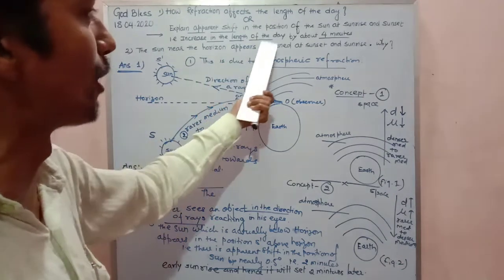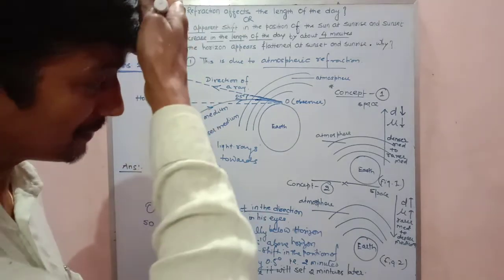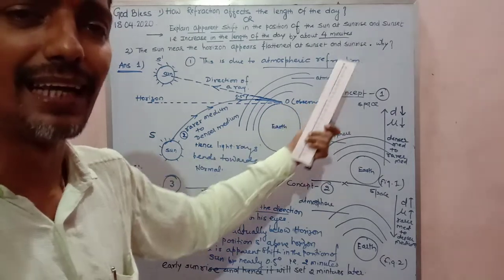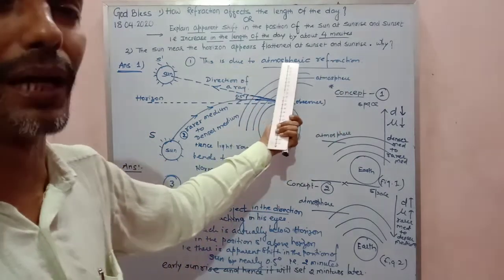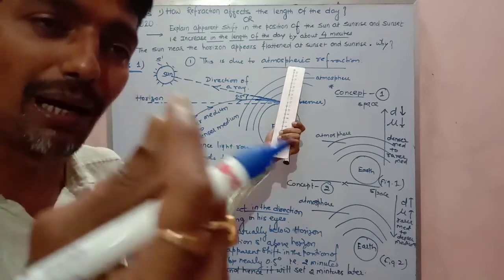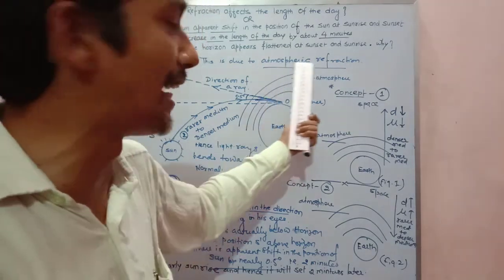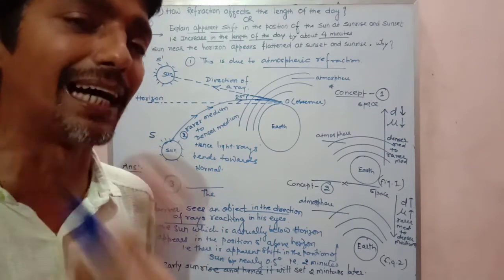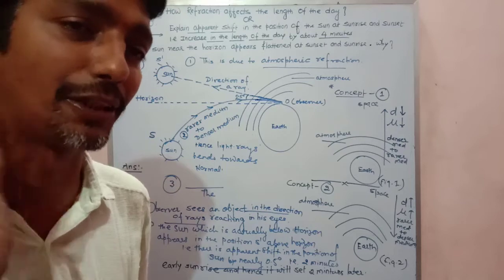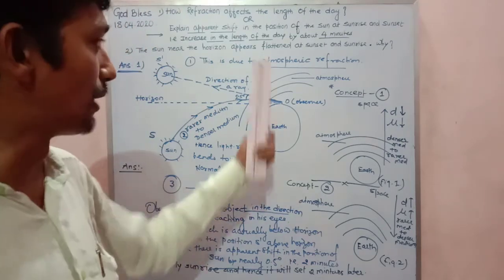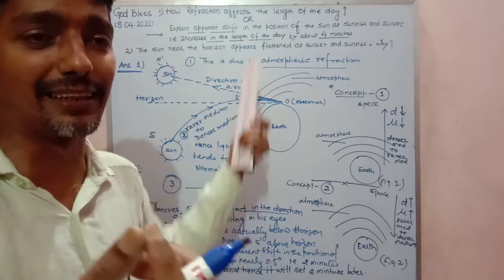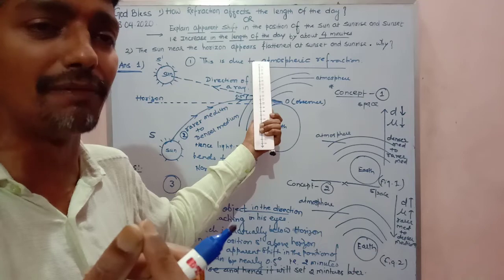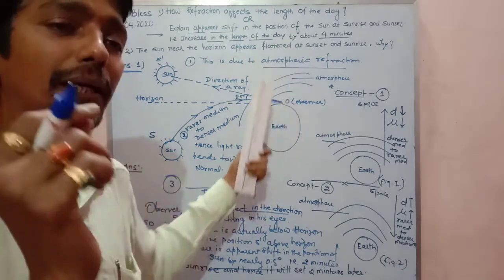Similarly, the second answer is also due to the same reason, my dear. In the second question, the sun near the horizon appears flattened at sunset and sunrise. Again, your answer is common. This is due to atmospheric refraction. At least 1 mark you should deserve by writing this answer. Why am I saying this? This question was asked in the board exam, CBSE class 12th examination already. So you should be aware of this small answer at least. Both the concepts, the apparent shifting of the sun and the flattening of the sun during sunset and sunrise, are due to atmospheric refraction.